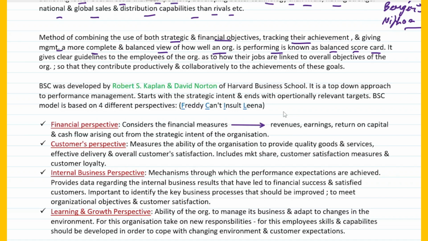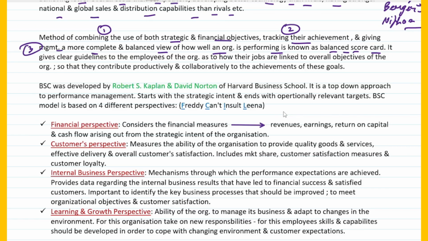So the first thing is you combine both strategic and financial objectives, you track their achievement and give management a more complete and balanced view, or rather you give a picture of how the company is performing to the management. If you take all these parameters into consideration, then you would know how well an organization is performing, and that itself can also be called the balanced scorecard. So you can define it either way, whatever you're comfortable with.